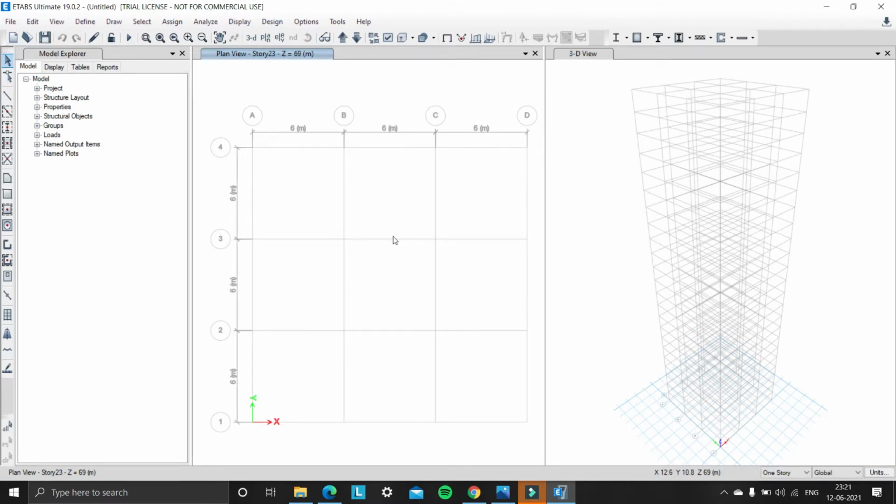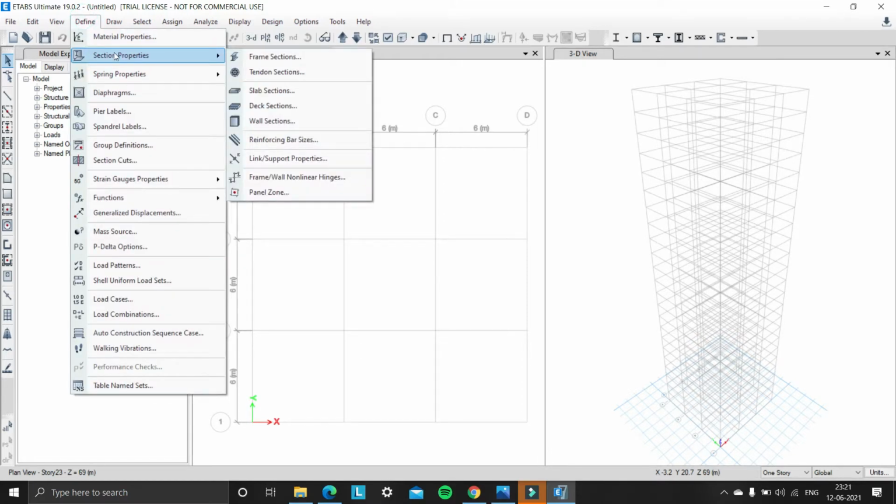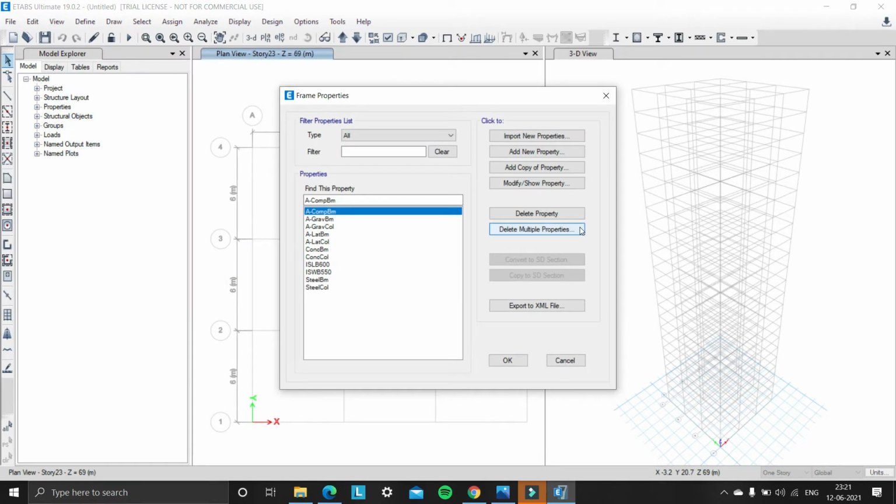Now we need to define the section properties, that is frame sections and slab sections. In frame sections, we define the columns and beams, and in slab sections, we define the slabs. Under frame sections, we will define the columns first.